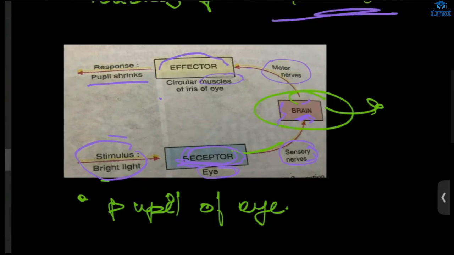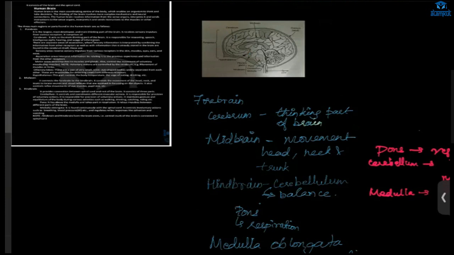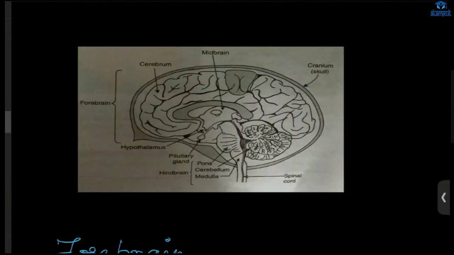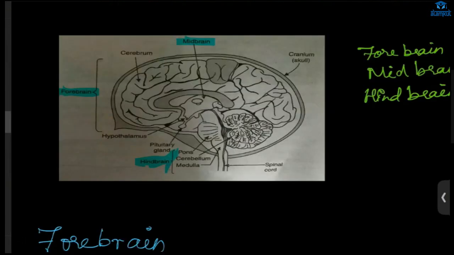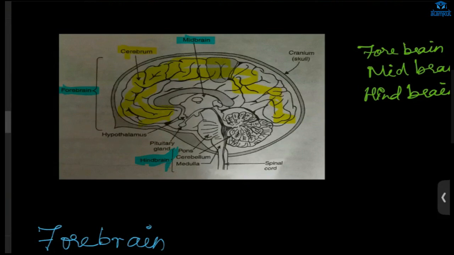Now let's see the central nervous system, the brain. What do we have here? The brain has three regions: forebrain, midbrain, and hindbrain. Now this forebrain, what does it have? It mainly consists of the cerebrum. How is the brain protected? It is protected by the skull, that is the cranium.